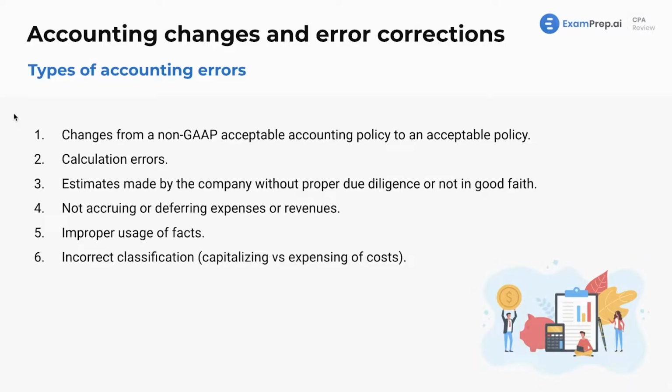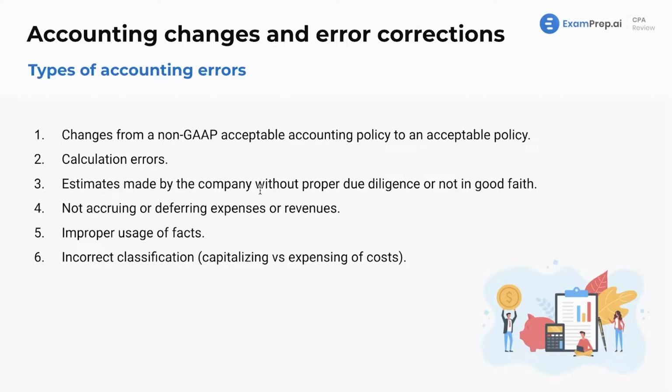Changes from a non-GAAP acceptable accounting policy to an acceptable policy. If we just had cash basis financials and we shouldn't have been doing that, they should have been GAAP. Now we're going to GAAP basis, accrual basis. That's just an error. It's an error and we're just changing it. Obviously, calculation errors, that's a thing. If you just make a calculation error, you've got to update it.